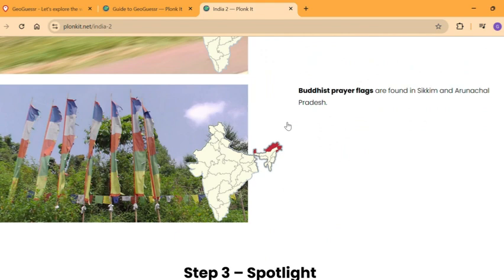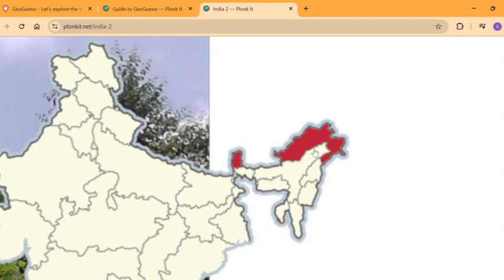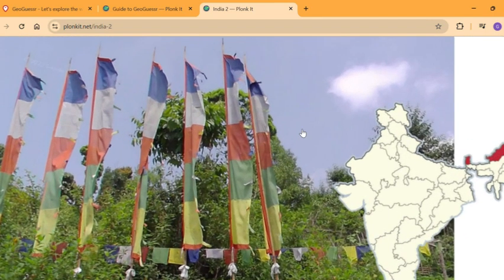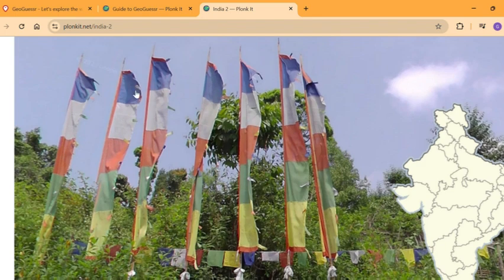So, yeah, if you see Buddhist prayer flags, you're only going to be in Arunachal Pradesh, Sikkim, as well as Himachal Pradesh. Though it's not mentioned in the guide, I went to Himachal Pradesh once, to the Shimla, Manali area, and I saw a lot of these flags. Basically a combination of the French flag as well as the Lithuanian flag upside down.